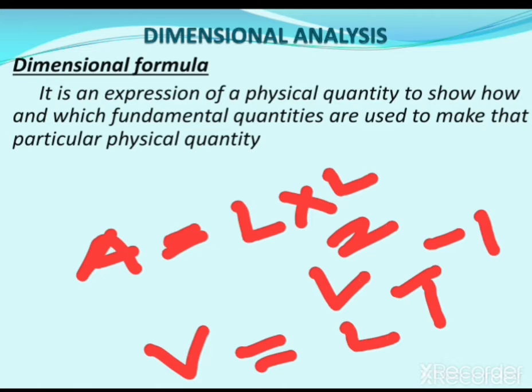Okay, so to measure different physical quantities you have to use different fundamental units. So the dimensional formula gives you the idea which fundamental units are used or how they are used to represent the given physical quantity. So this is the advantage of dimensional formula, because with the help of dimensional formula you can know how and which fundamental units are used in your given physical quantity.